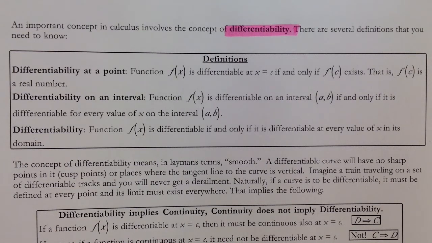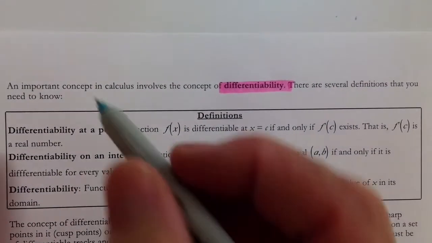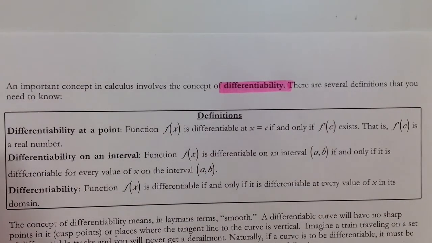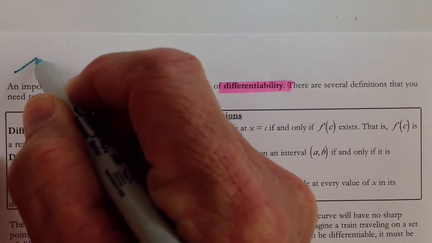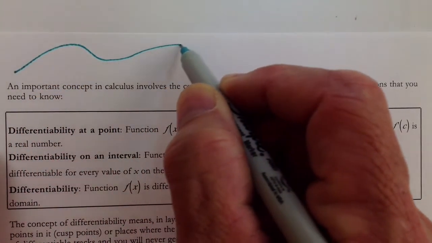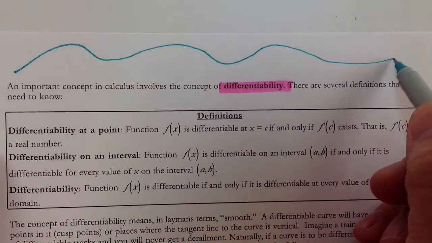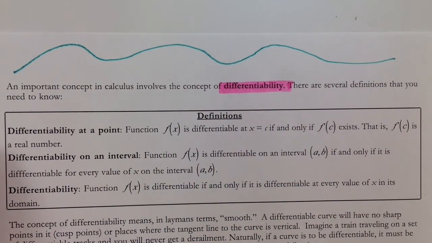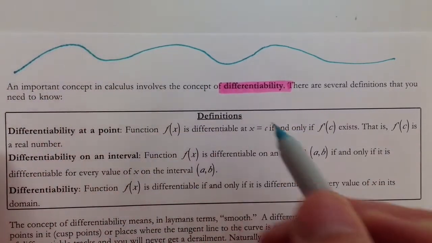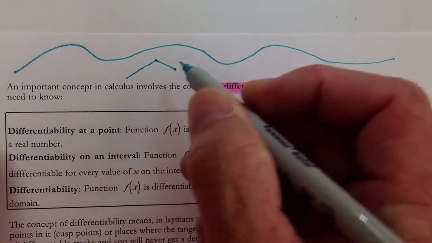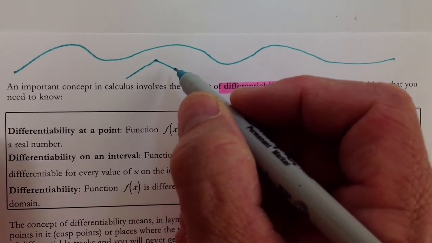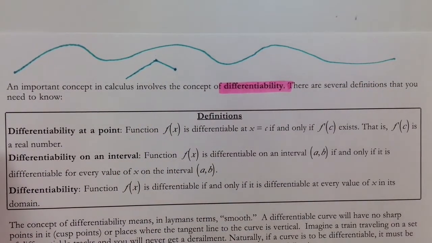So probably the best way to describe differentiability in layman's terms would be the analogy of a train. If the train is traveling on train tracks, the tracks need to be nice and smooth. So you want to think smooth and continuous. If you have sharp points, then the train is going to become derailed. You don't normally see train tracks that look like that, but there are curves in train tracks, and trains can handle that, but they can't handle things like you go up here and then a sharp turn. The train isn't going to be able to stay on the rails. So keep that in mind in terms of layman's terms.